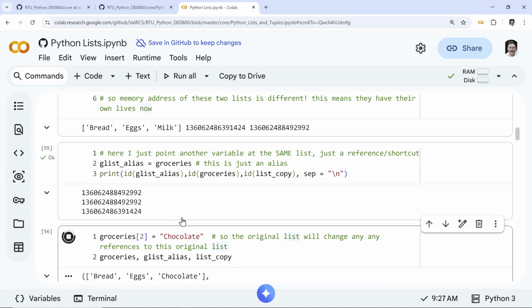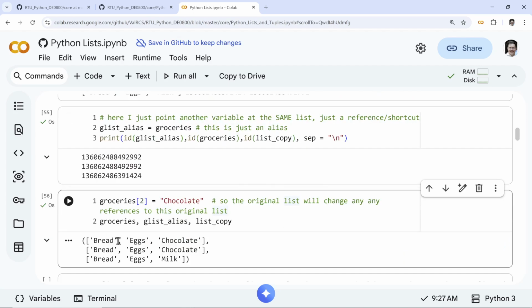Let's take a look at our list: bread, eggs, chocolate. So groceries, my third item is chocolate. The second alias is also obviously a shortcut, the same idea, same data, same contents, but the copy is not modified. So why am I talking about this so much right now? Because this will come up again and again when you work with Python. It's a common source of errors sometimes when working with complicated structures.